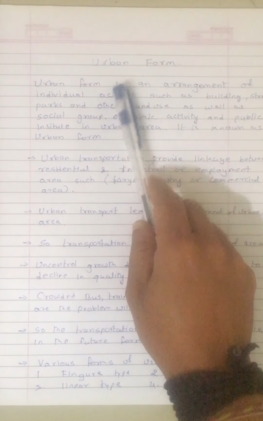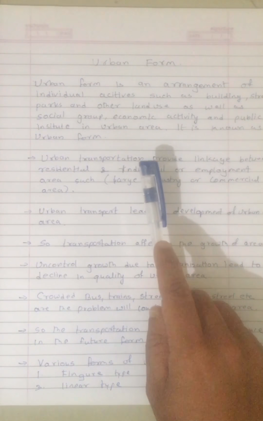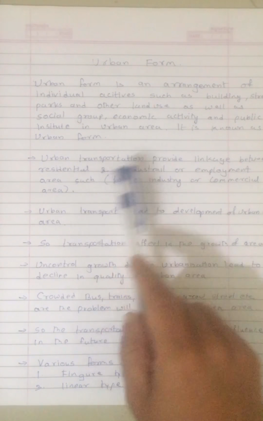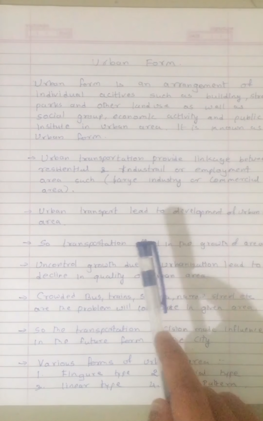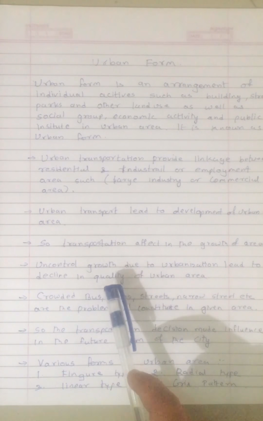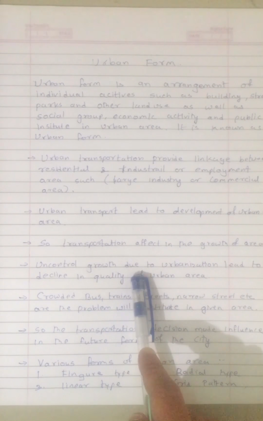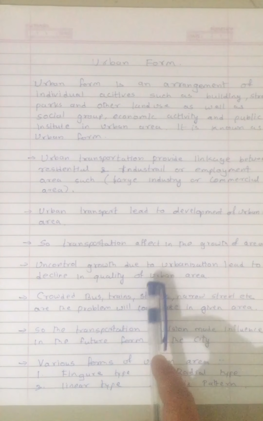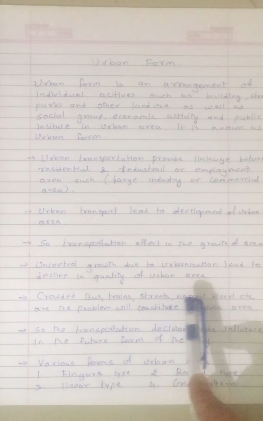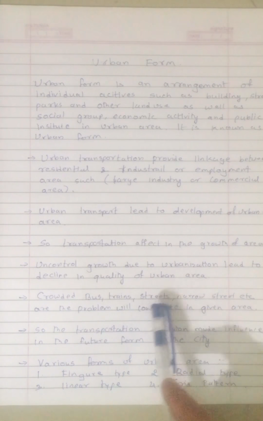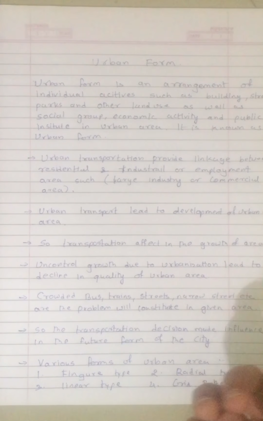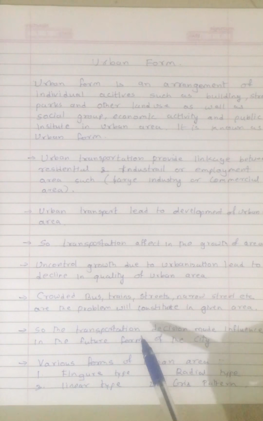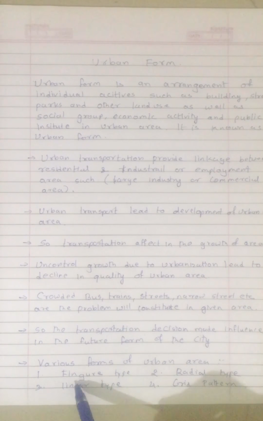Clear? So what is urban form? It is the arrangement of the various activities. Transportation plays a vital role in the development of the urban area, and it affects the growth of the area. If it is not well planned, then the quality of the urban area will be lost. Which type of quality? Crowded buses, trains, narrow streets, congestion in the streets, etc. will be the problem. So in the development form of the urban area, transportation plays a vital role and influences it, and the various forms are finger type, radial type, linear type, and grid pattern.